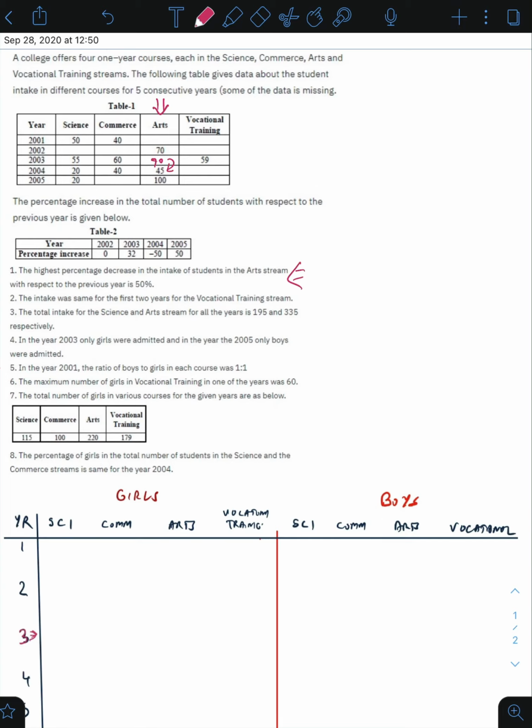So there is at least one decrement of 50% in the column for arts. Which of these three is true, we don't know yet, so we will come back to statement 1 later.